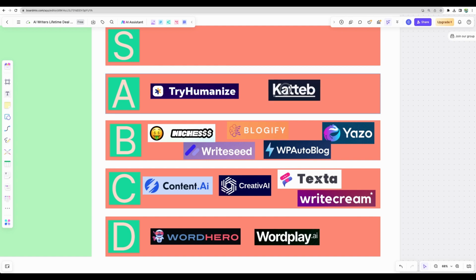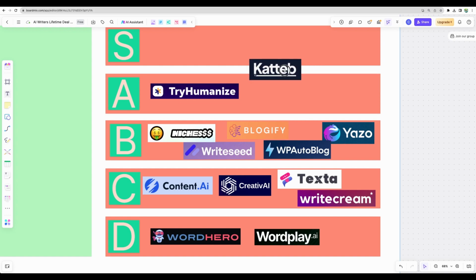Suggested images didn't work well, but I think it will improve over time. There is convenient chat feature where you can generate short form content, like asking to generate meta description for your blog post or help you to generate clickbait titles for your YouTube videos or posts. One disadvantage, because of which I'm a bit hesitant to put Katteb into S tier, is that it provides access mostly to ChatGPT 3.5 model.